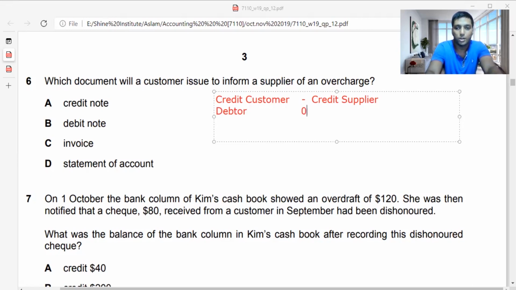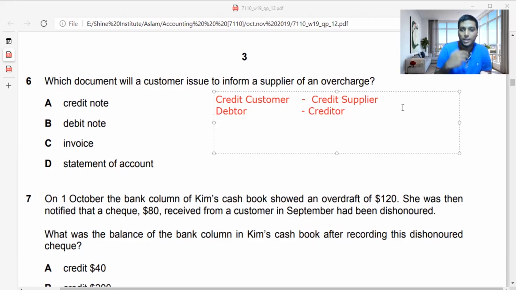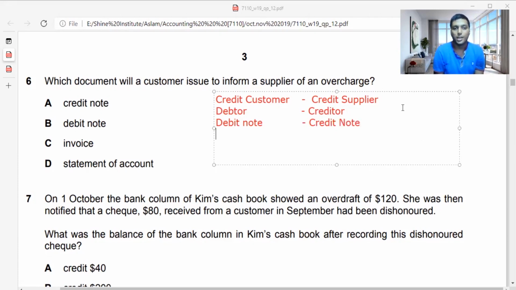Credit supplier is also known as the creditor. Creditor is also known as trade payables. Debtor is known as trade receivables, guys. So when a credit customer has something to inform the supplier, he will issue something called a debit note. Because he's a debtor, he will issue a debit note. What note will the creditor issue? It's all C. You can easily understand credit note. But it's a point of perspective, like who is issuing that, you need to know that. Here it's a customer issuing to the supplier, so it is a debit note.